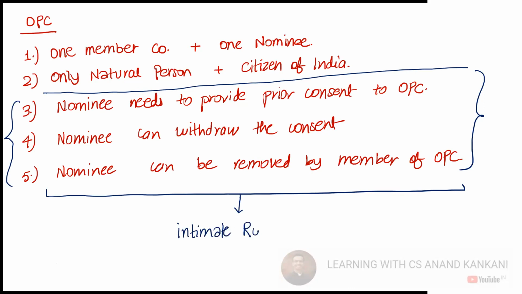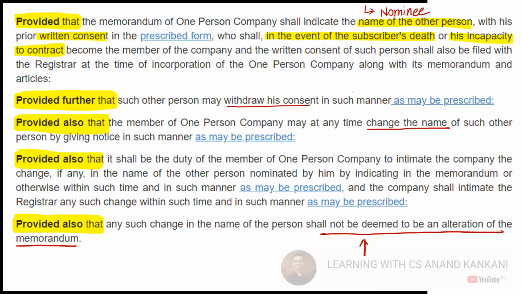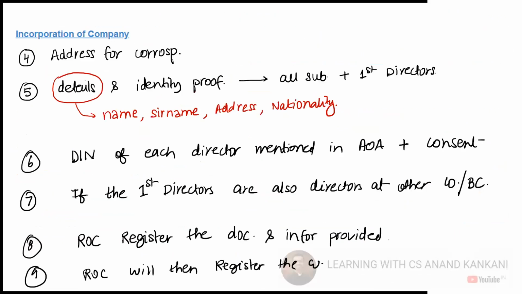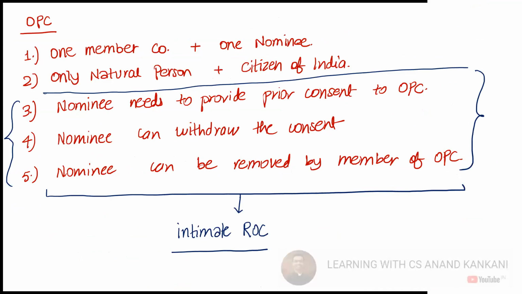You need to intimate the ROC. Yes or no? We have not covered this today, but we discussed this yesterday. Remember? Provided that written consent is needed, you need to provide it. And then the subscriber may withdraw the consent, change the name, right? It shall be the duty of the member of the OPC to intimate to the registrar. Yes or no? And then any such change will not be deemed to be the... So if you see here, you need to intimate it to the ROC.